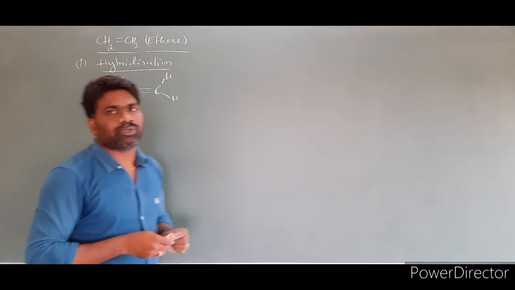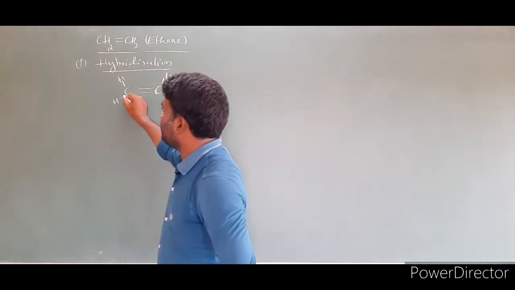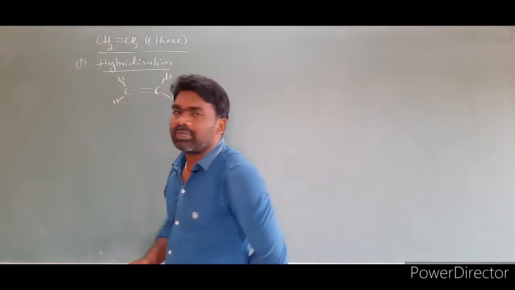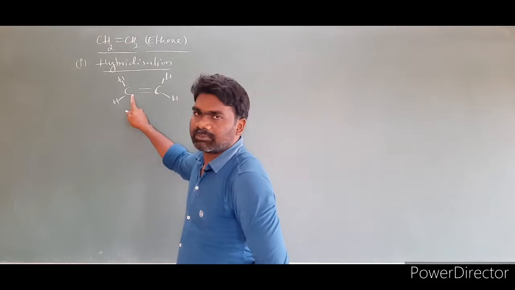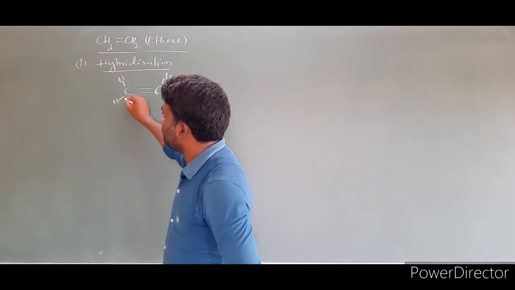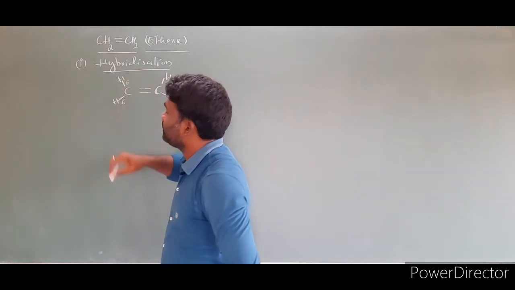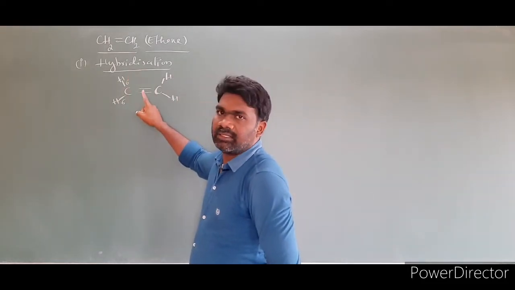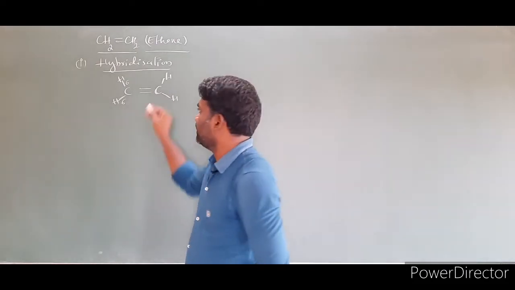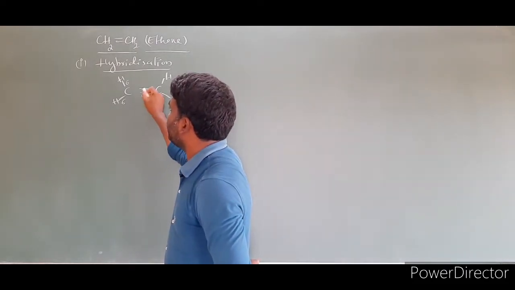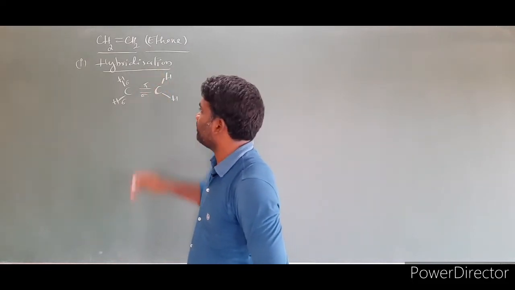Now by looking at this molecule we are able to identify the hybridization. So look at this carbon now. Based on the number of sigma bonds we are able to identify the hybridization of that molecule. I am talking about this carbon. Between the carbon and the hydrogen there is one sigma bond. Between the carbon and hydrogen there is one sigma bond. Here a double bond is there. One bond we have to consider as a sigma bond, and one bond is considered as a pi bond. So the first bond is always a sigma bond and the other one is a pi bond. So this is sigma, this is pi.